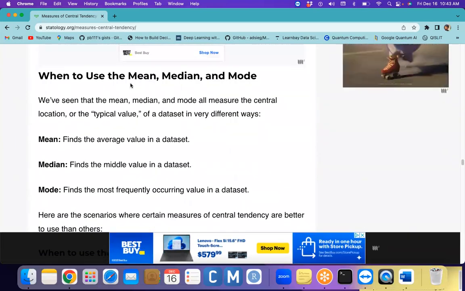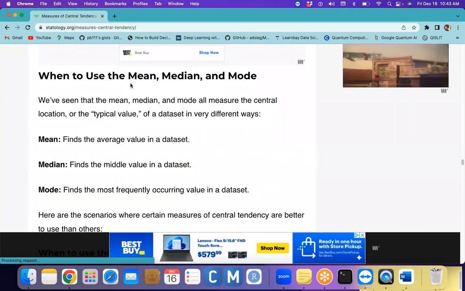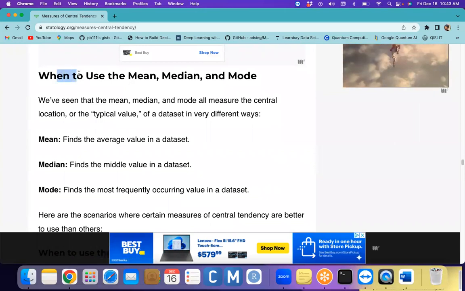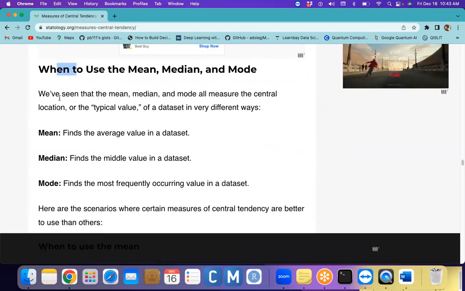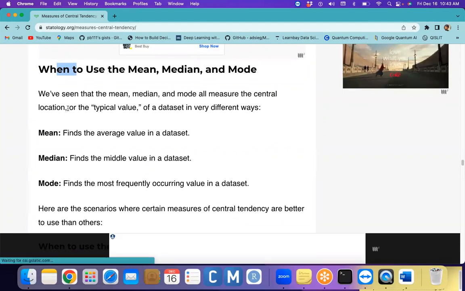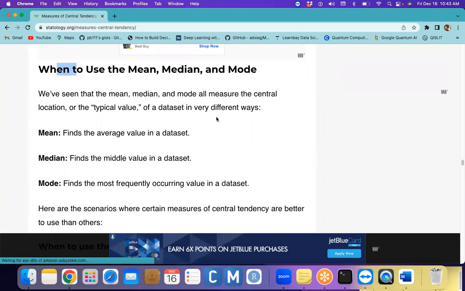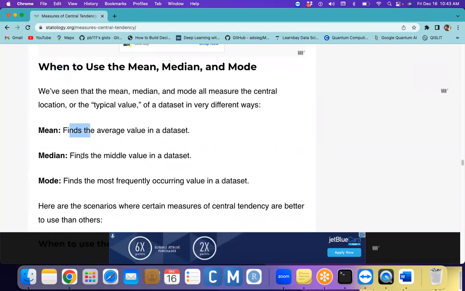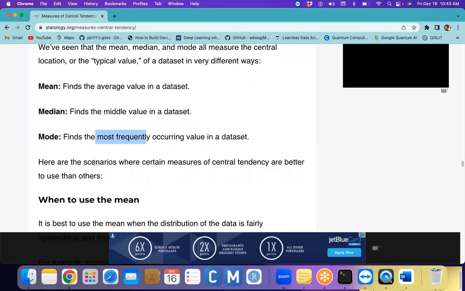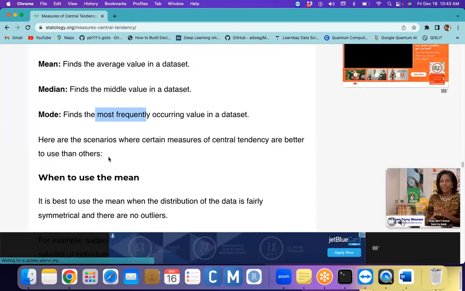Is there any question? Now here we have some questions. When to use the mean, median, and mode? This is a very important question. We have seen that mean, median, and mode all measure the central tendency or typical value of a data set in very different ways. Mean is finding the average of the data set. Median is the middle value, right? Mode is the most frequently occurring value in the data set, right? Here are scenarios where certain central tendencies are better to use.